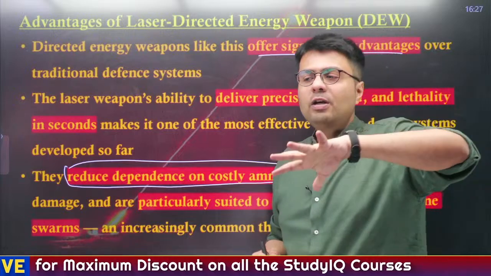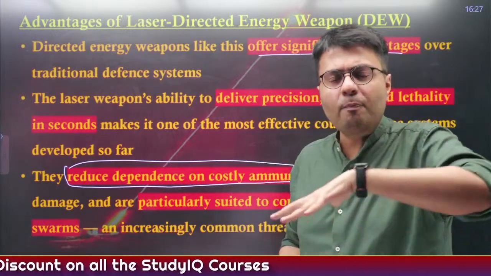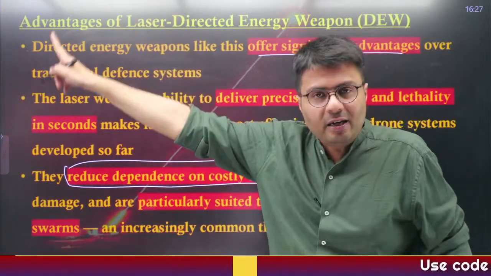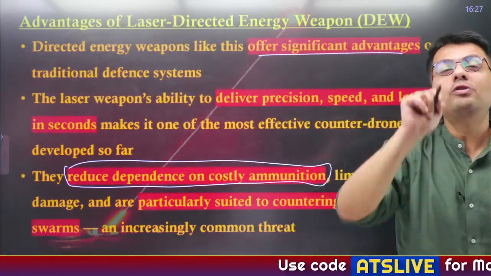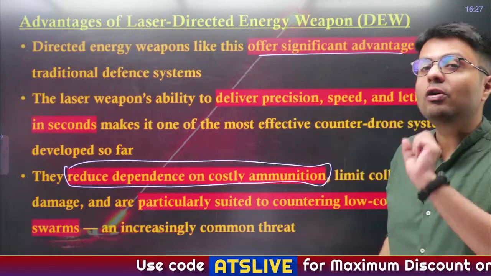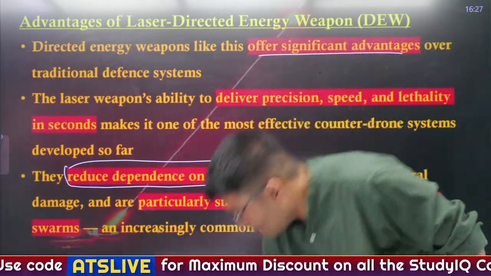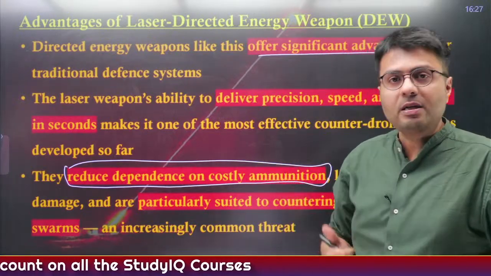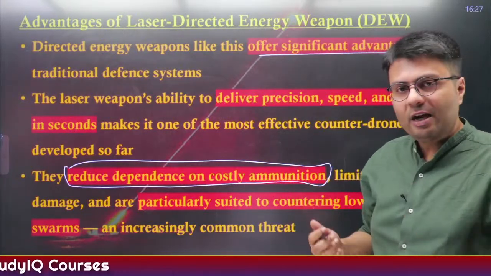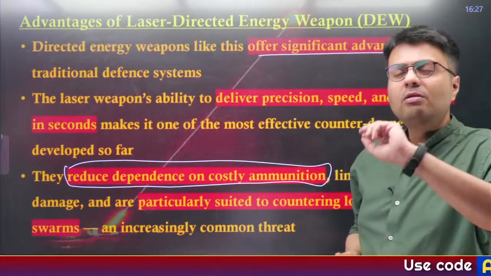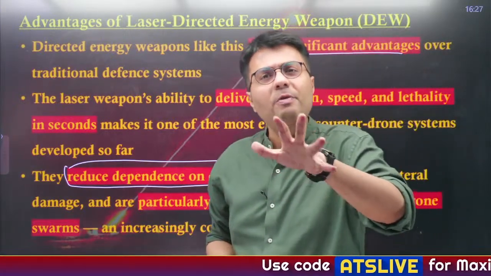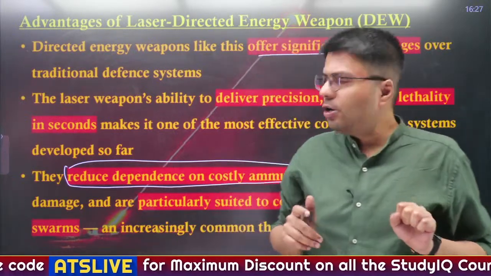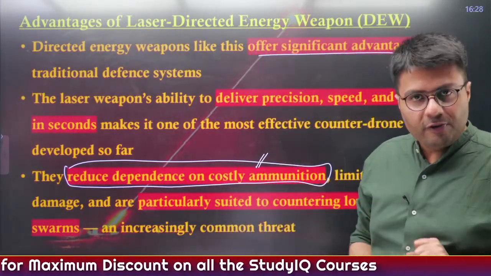So with a few thousands or lakhs of rupees, you can actually attack a particular place with hundreds of drones. But when it comes to countering those drones, each and every missile will cost you millions of dollars. So this is not a very cost effective resolution. Now in the article, the chairperson of CHESS, the laboratory which has developed this weapon system, said that for firing a few seconds of laser, the maximum cost incurred will be a few liters of petrol. So in hundreds of rupees, you can destroy a drone target. That is why it is a very cost effective solution.